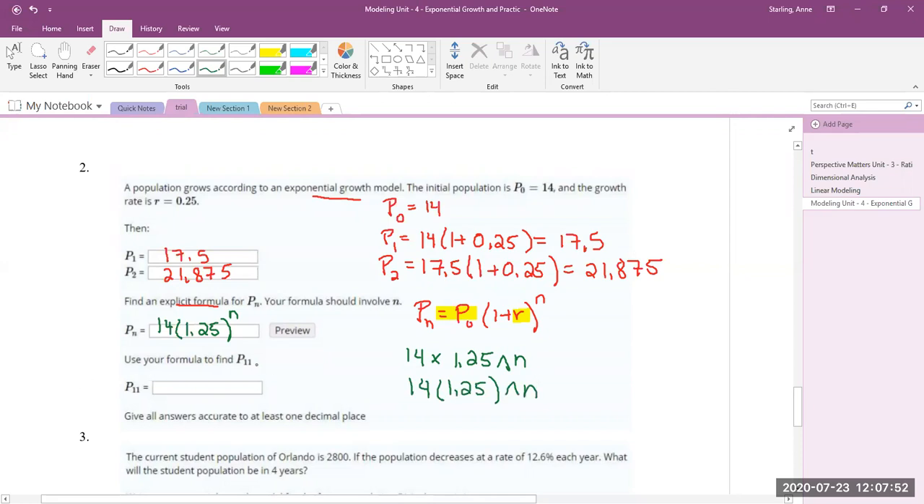So then to find P11, we're going to take that n we found and put in 11 for it. So right here, we're going to do 14 times 1.25 to the 11th power, or 11 times. And here we can leave decimals. It even says keep it accurate to at least 1 decimal. So I did it up to 2.